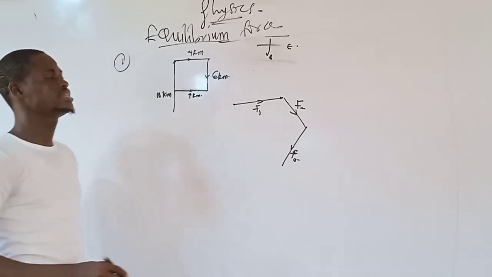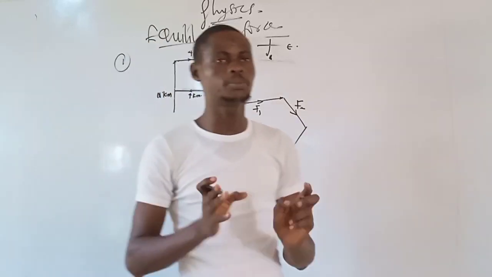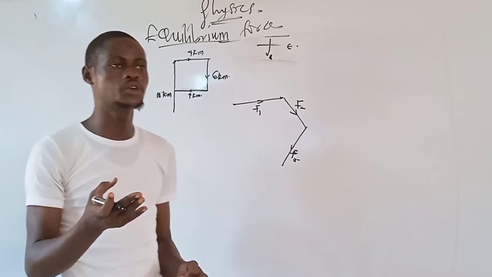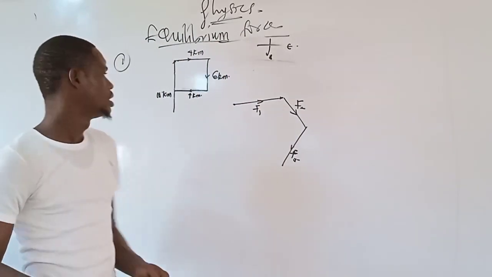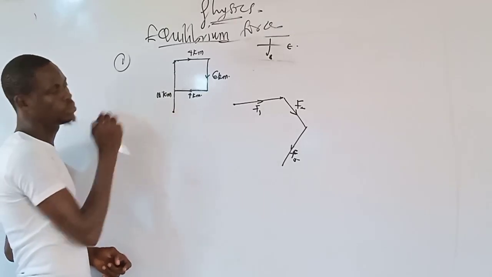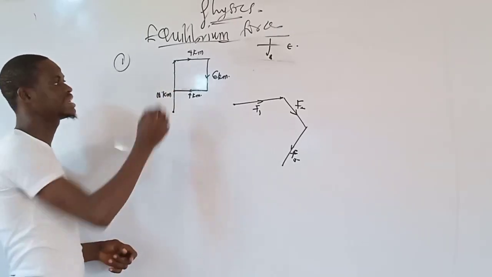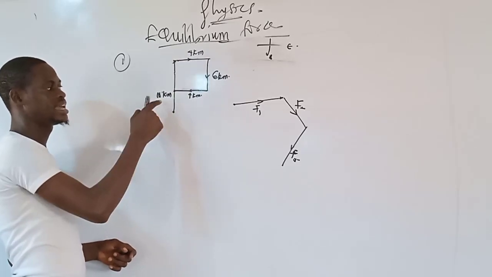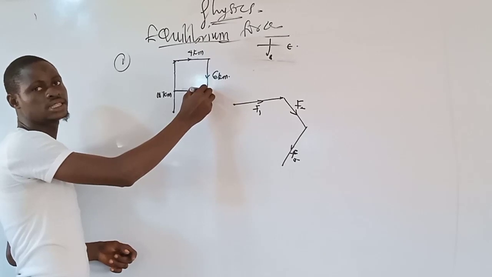Now, you are asked to find the total displacement of the body. Normally, the total displacement of the body is the distance of the body from the starting point to the end point of the motion. This is the starting point of the motion, and this is the end point of the motion. If the total distance from here to here is 10 km, and the body moved from here to here, it was 6 km.